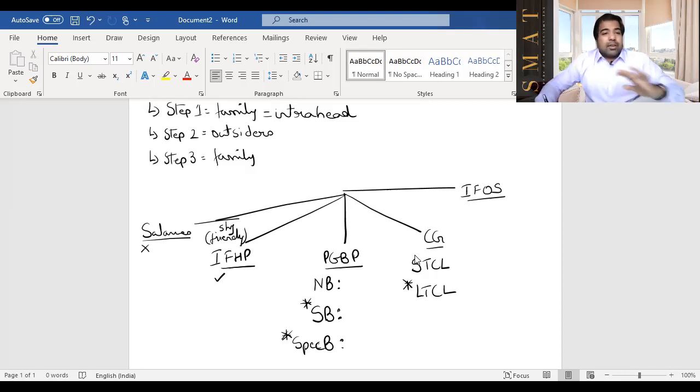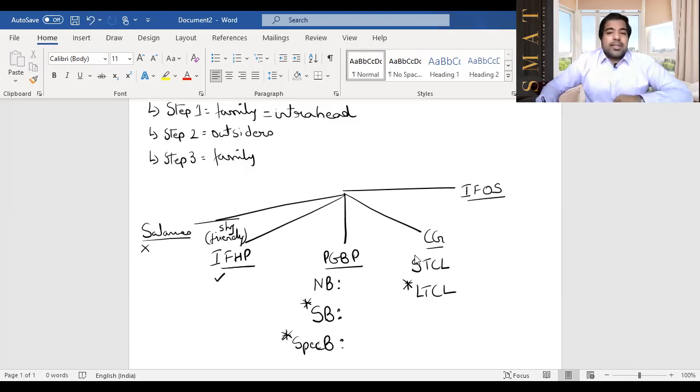Next, in IFOS, guys, there can be no loss. So loss is not allowed to be carried forward in IFOS. Example, IFOS basically means interest income, dividend income, where you don't have a loss. Even if you have it, you cannot carry it forward. And also casual income like betting on lotteries or going to Kaun Banega Crorepati or Big Boss or Dream 11, etc. If you have any casual income, including betting on horses, you can have a loss, but you cannot carry it forward. You cannot set it off.